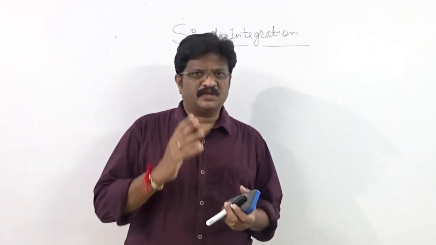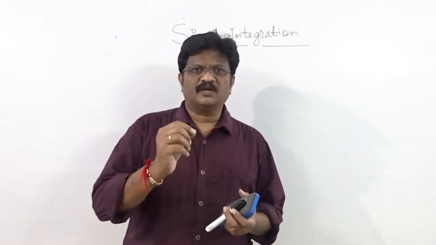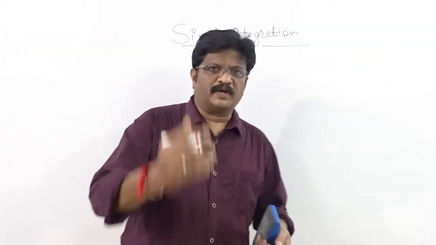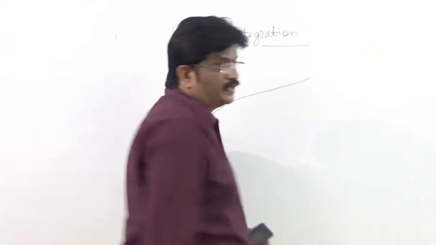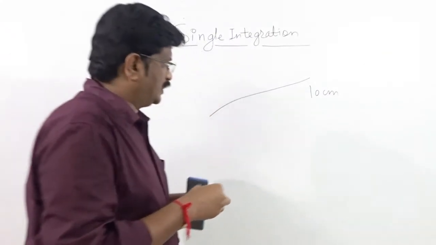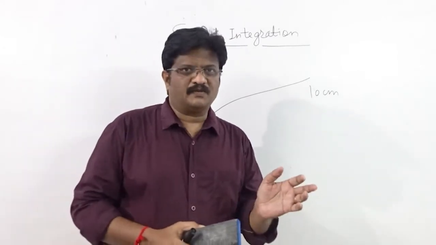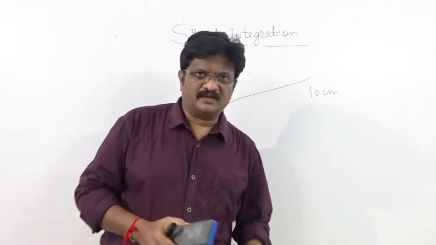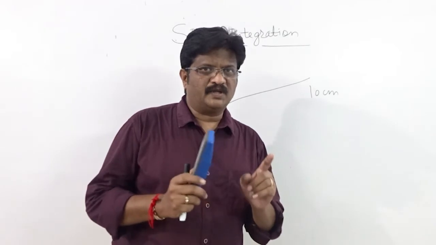Now today my objective is to make the concept of integration and differentiation very clear to you by giving a very simple example. Let us take an example of a copper wire, a copper wire of 10 centimeter. Definitely, whatever example we are discussing here is from the science point of view, but our basic objective is to clear mathematical fundamentals. Don't forget the objective. The objective is to make the idea of integration very clear to us.